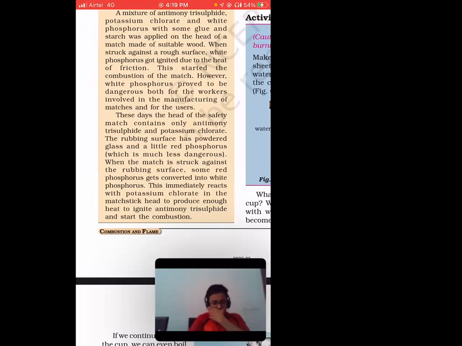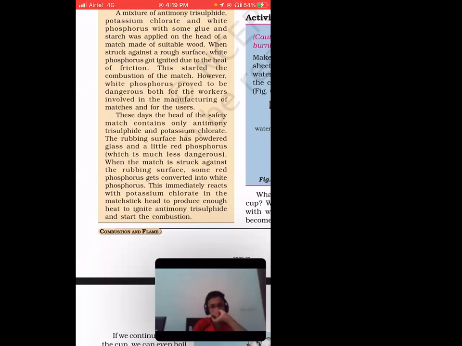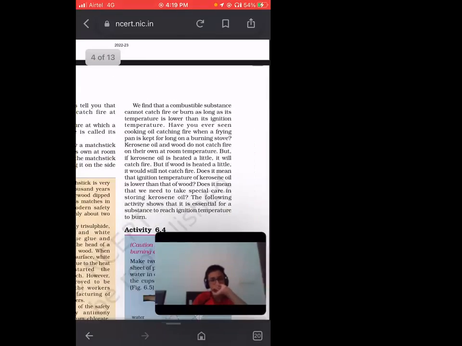You have to remember one thing: you have a matchbox and a matchstick. On the matchbox you have the rubbing surface, which has powdered glass and a little red phosphorus, which is much less dangerous. When the match is struck against the rubbing surface, some red phosphorus gets converted into white phosphorus. This immediately reacts with potassium chloride in the matchstick head to produce heat. Clear?